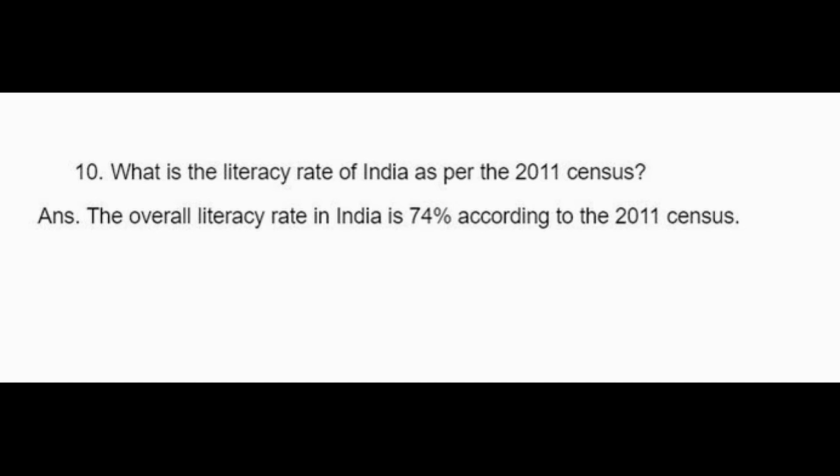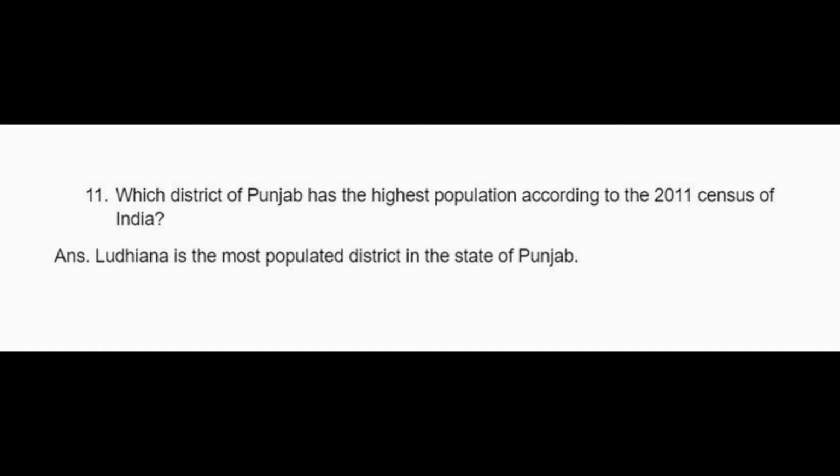What is the literacy rate of India as per 2011 census? The overall literacy rate in India is 74% according to 2011 census. Which district of Punjab has the highest population according to 2011 census of India? Ludhiana is the most populated district in the state of Punjab.